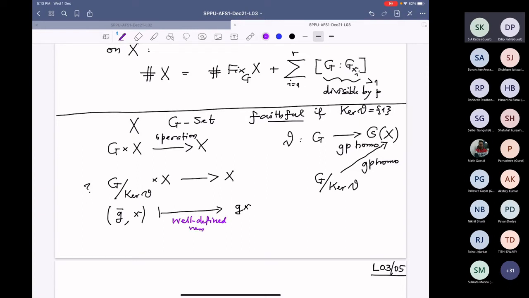So what does that mean? That means if I have another element G prime, so that G prime bar equals G bar, what does that equality mean? That will mean that G inverse G prime belongs to the kernel.